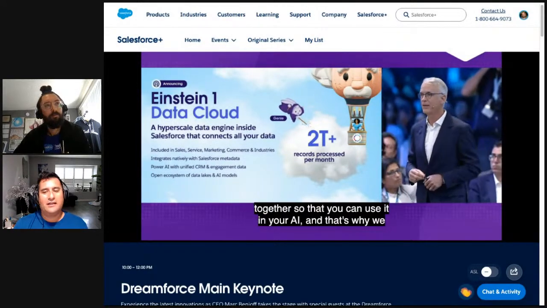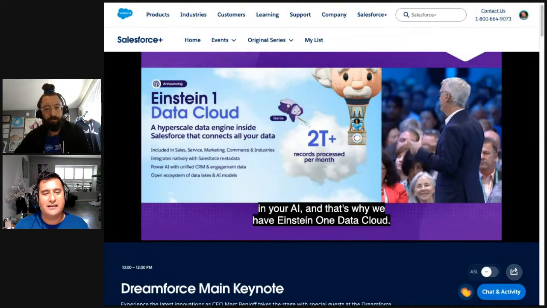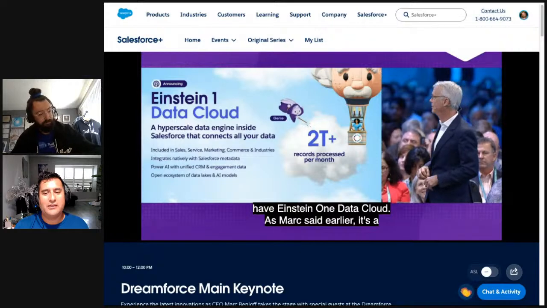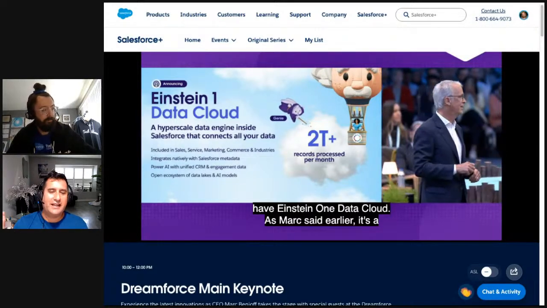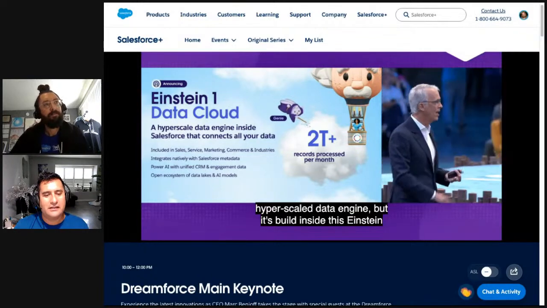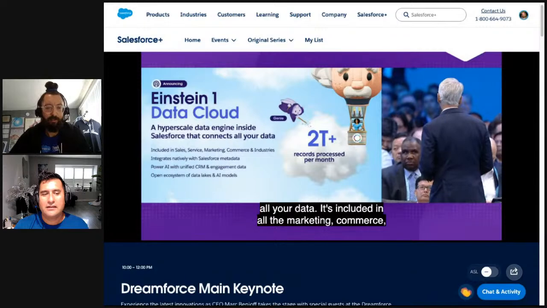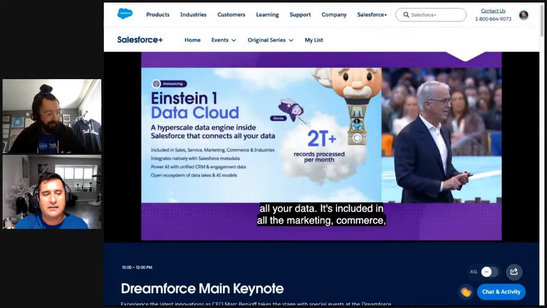Which Mark said earlier, it's a hyperscale data engine, but it's built inside of every Einstein One platform. You want to use it just everything, it's included in all the applications: sales, service, marketing, commerce, industry. It's integrated natively with that Salesforce metadata. It connects all of your data. Salesforce's goal is not to be a separate platform, but a single source of truth in your organization.